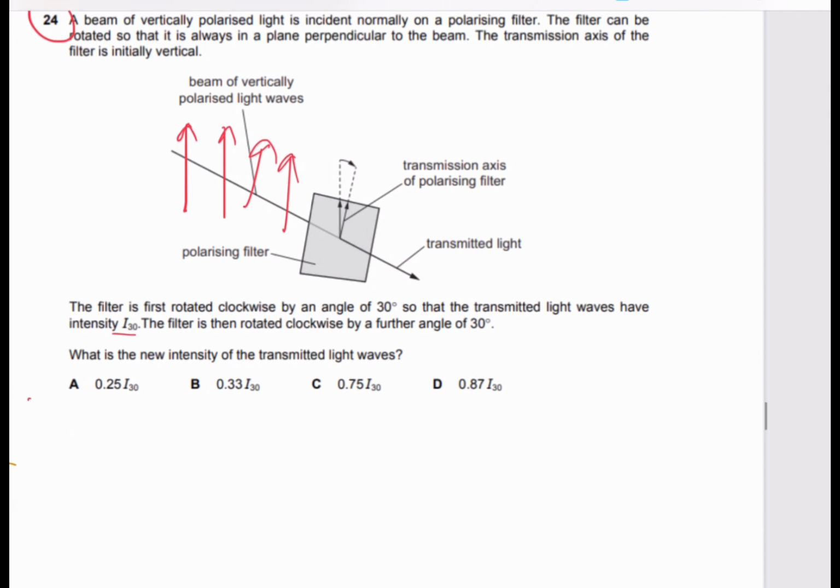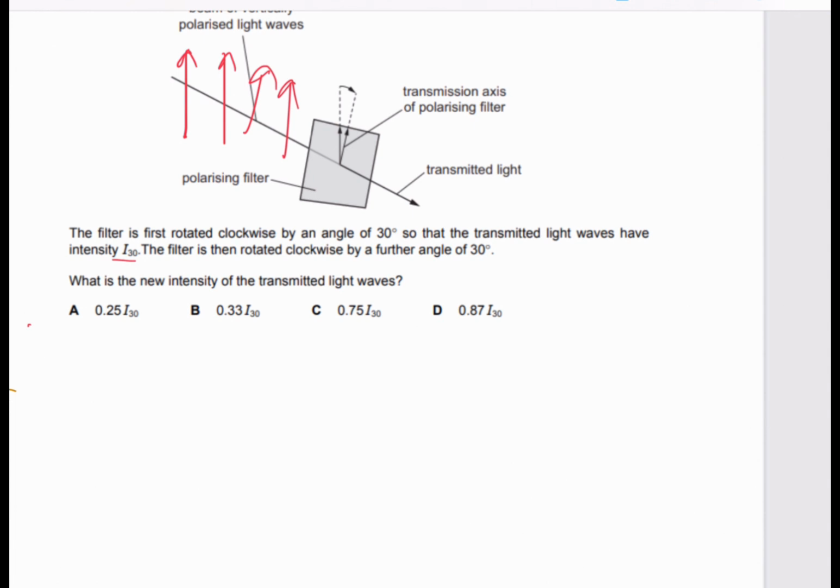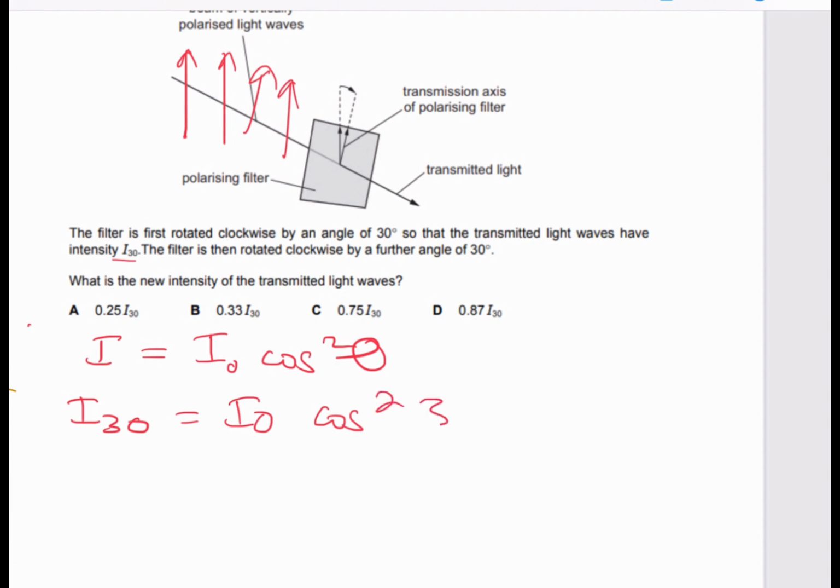Okay, so let's look at this, right? So basically, we know that I is equivalent to I0 cos squared of theta, right? So initially we've been given I30, right? So I30 is basically after we have rotated our angle to a particular degree, right? So I30 is actually equivalent to I0, the light that comes in, right, which is I0, cos squared of 30.